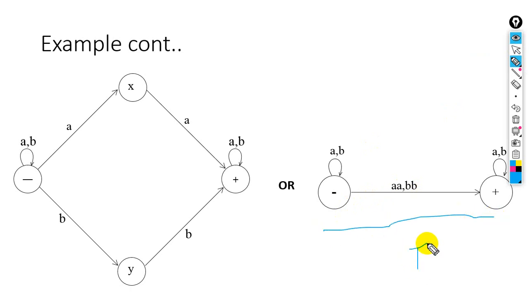This is also a TG, and this is also a TG, but this is not an NFA. Why? Because here we have two letters on a single transition. So this is the TG containing double A or double B. And at the start and at the end we have any letter, so it's no problem. The condition is just only double A or double B.